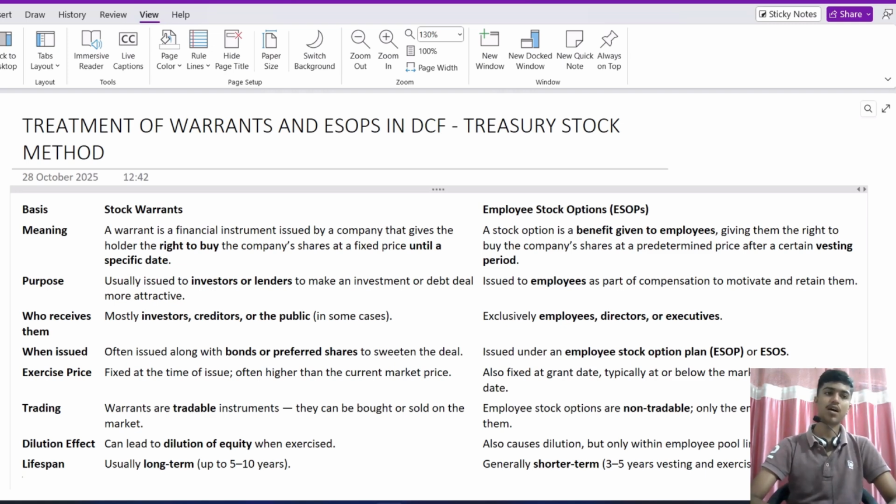ESOPs are basically issued to the employees, which motivates them to get attached to the company because they get ownership interest in the company. Generally, employees have an option to purchase the stocks after a certain period, which can be 5 or 10 years. It is generally less, and it is known as the vesting period. After that, employees can exercise the option and they will get the shares.